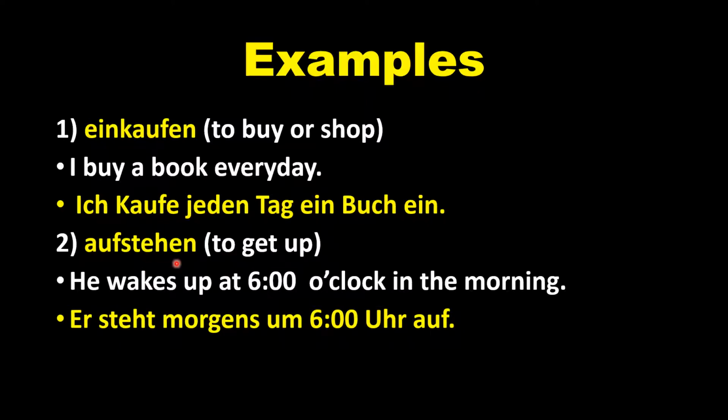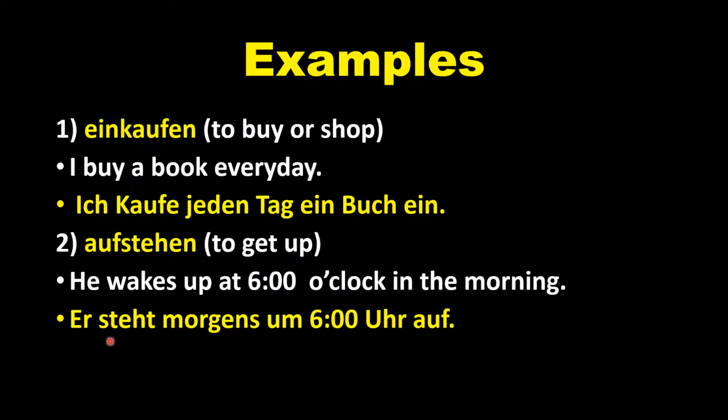Let's take one more example. Aufstehen, to get up. He wakes up at 6 o'clock in the morning. Steht morgens 6 Uhr auf. This auf is again the prefix which is at the end of the sentence.